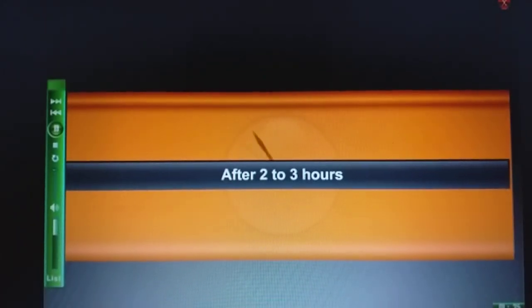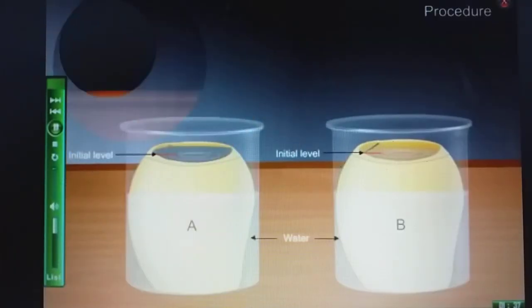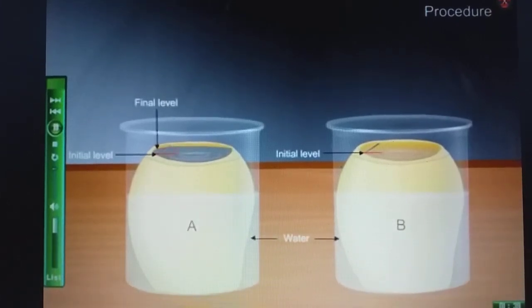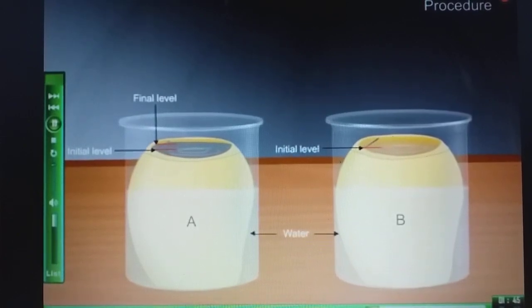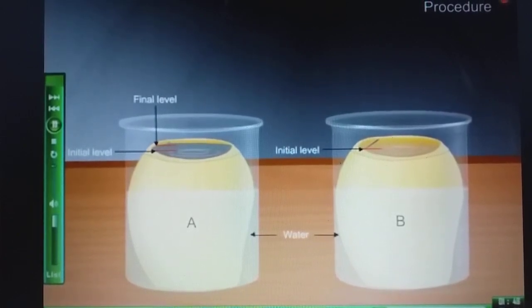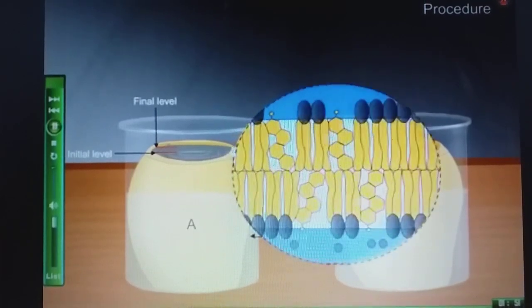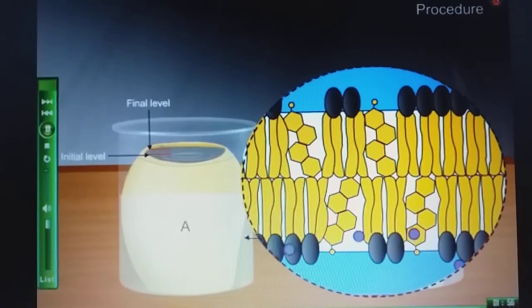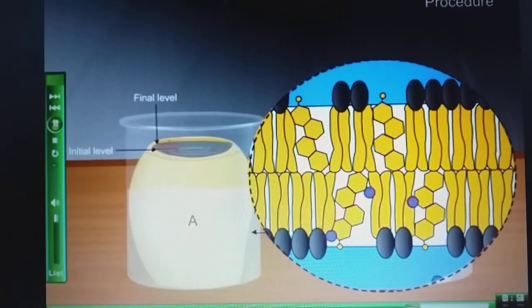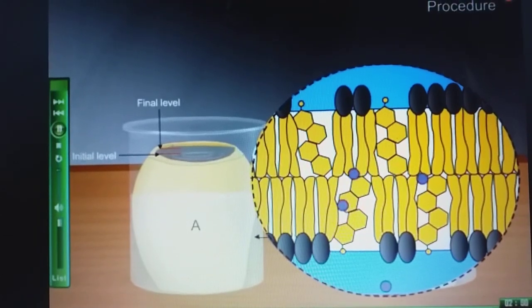After 2 to 3 hours, the observation will be that the solution in cavity A rises, whereas in B there is no change in water level. Inference: in setup A, water molecules moved across the semi-permeable cell membrane into the cavity.